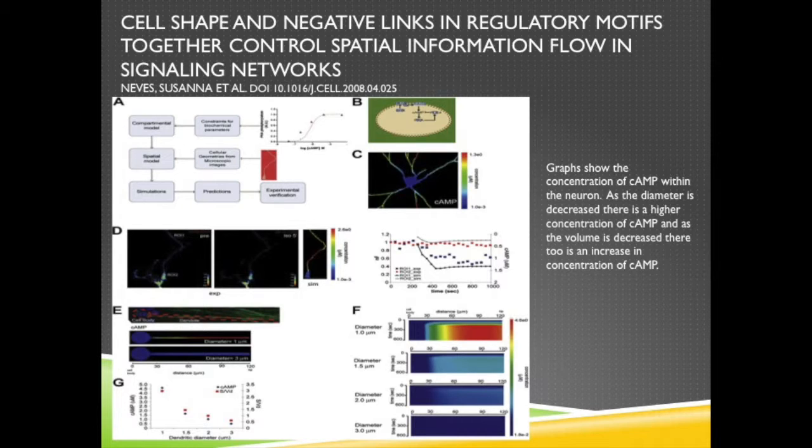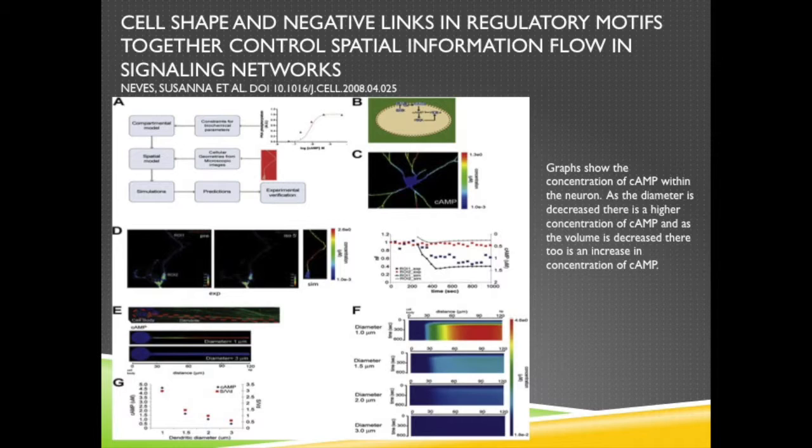Neves 2008 used virtual cell and partial differential equations to model cyclic AMP concentration within a neuron. In Figure C, the cyclic AMP concentration was highest near the dendrites of the neuron and lowest near the body of the neuron. Thus, the small volumes of the dendrites are more severely affected compared with the larger volumes of the cell body. In Figure E, the two different diameters of the dendrite made a large difference in cyclic AMP concentration. The blue in the 3 micrometer diameter shows a low concentration of cyclic AMP, and the red in the 1 micrometer diameter shows a higher concentration of cyclic AMP.